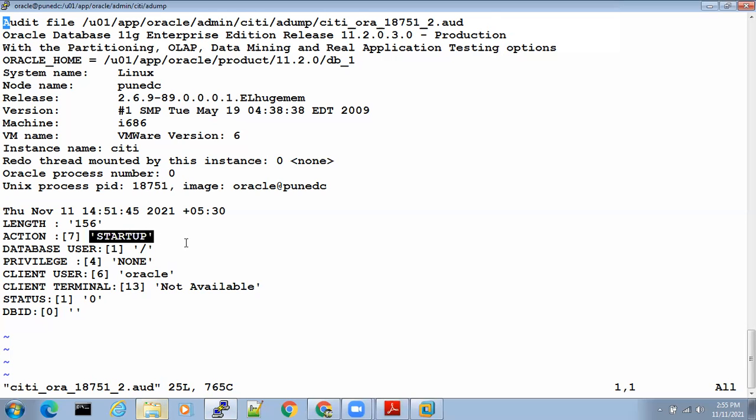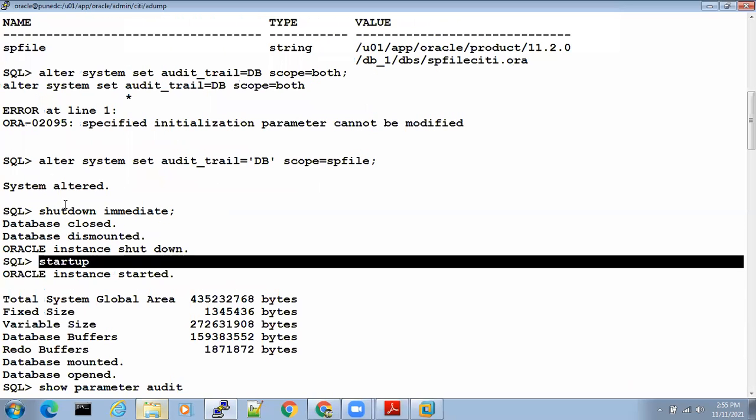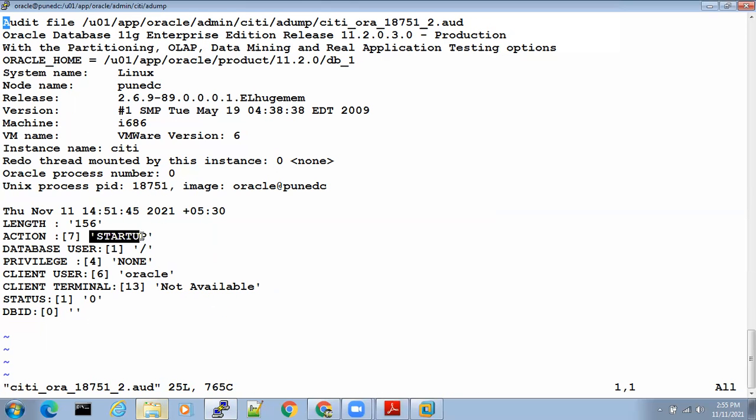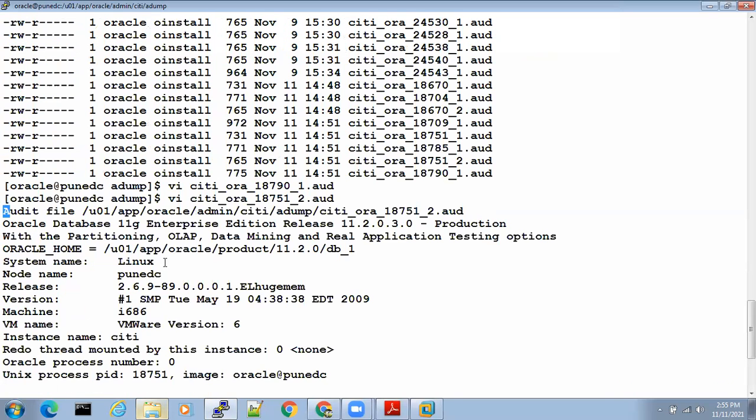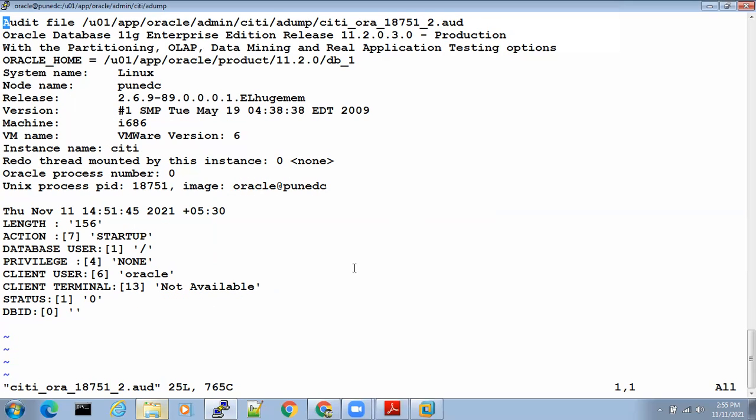See, I just shut down the database and did a startup. That is also captured. Somebody did a startup action. Which action did the DBA take? The DBA started the database. Captured. Everything can be captured in audit files. Understood, everyone?